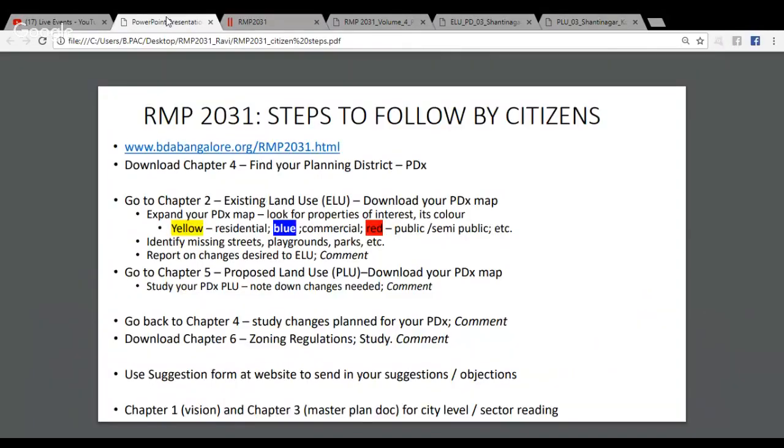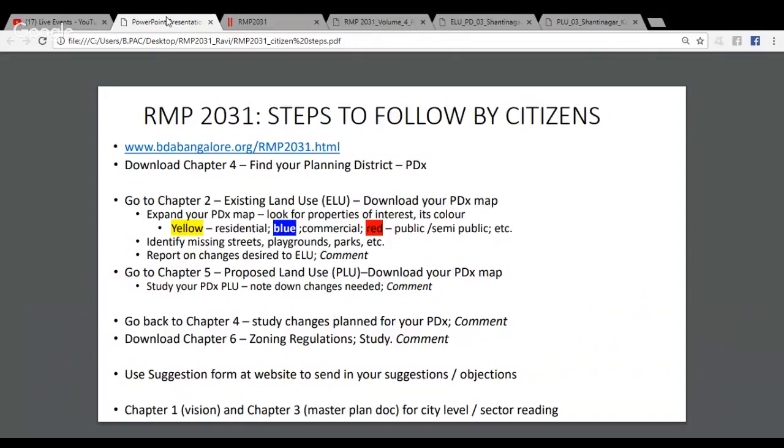You must remember that whenever we are discussing the revised master plan, the most important thing to understand is that this plan will decide the land use to which the city's various plots and areas are put, and what the zoning regulations are. These are the two important things about the master plan.